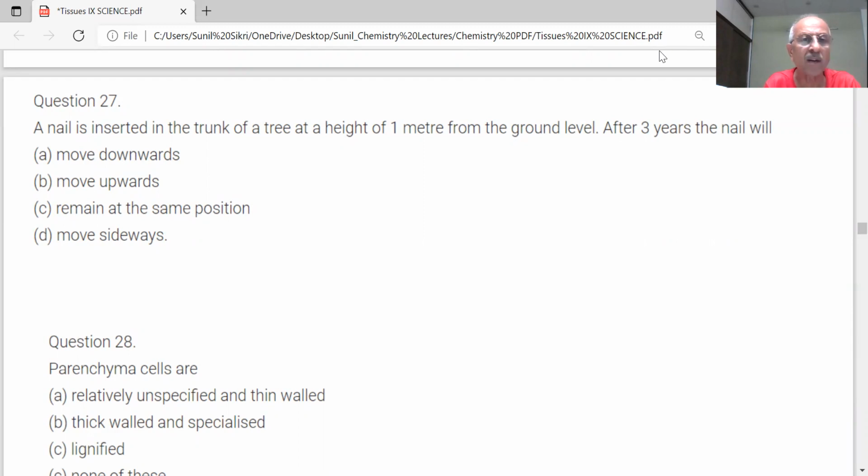What happens to the nail? Move downwards? How does it move downwards? Nail position cannot change. It remains the same. Why would the nail change position? The nail is not going to change position.